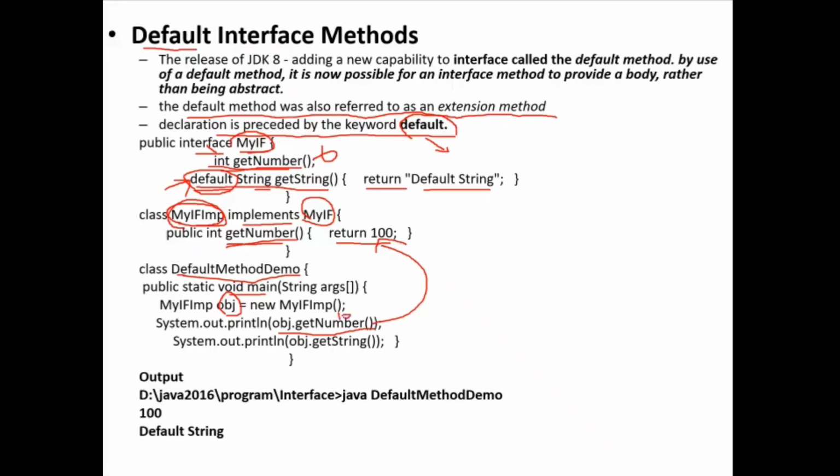But next I am calling the default method. Actually, this get string was not available here. But it will call the base interface method. The base interface method is just returning a default string. So it will print default string. So the output of this program is 100 and default string.